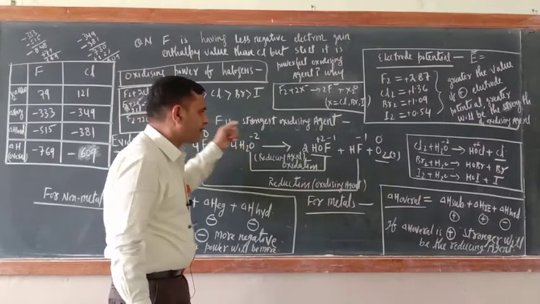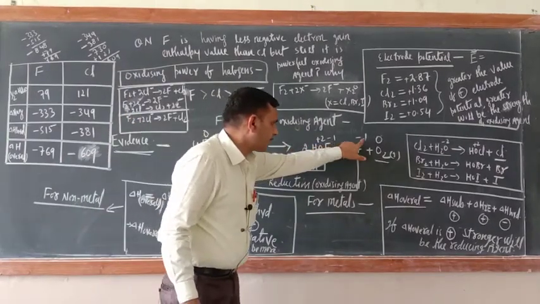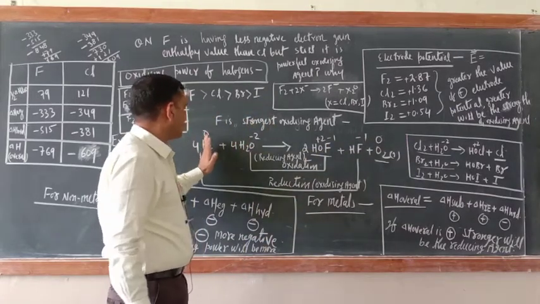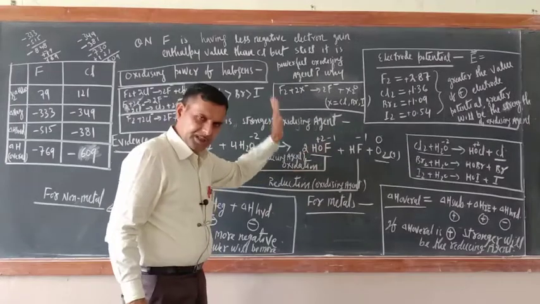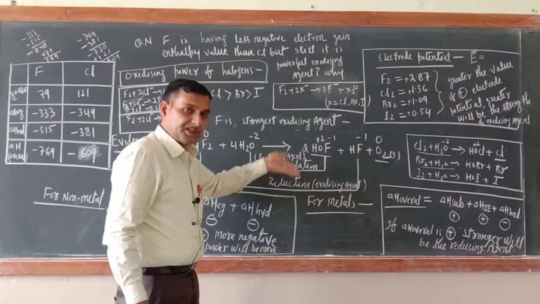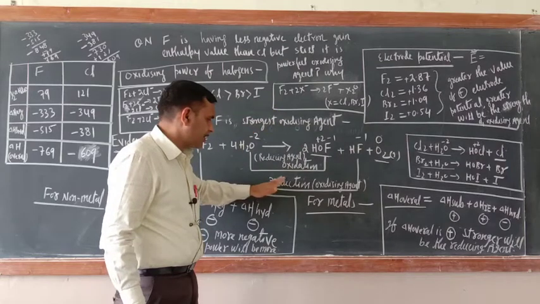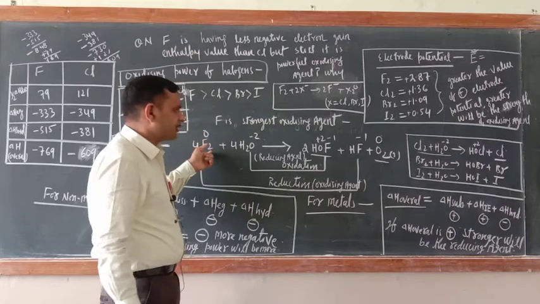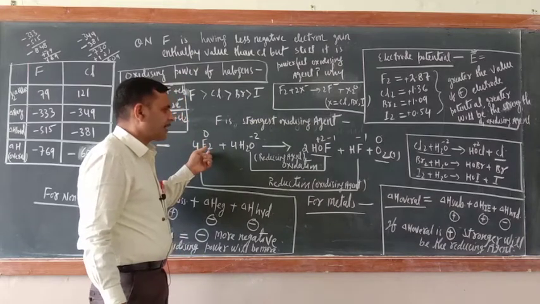Fluorine is here 0, and here it is -1. So fluorine goes from 0 to -1, there is a decrease in the positive oxidation state, and an increase in the negative oxidation state. That is why it is undergoing reduction. Hence F2 is an oxidizing agent. Am I correct or not?